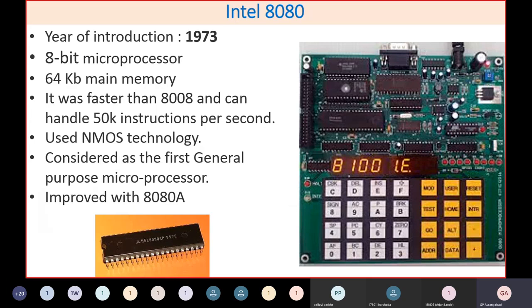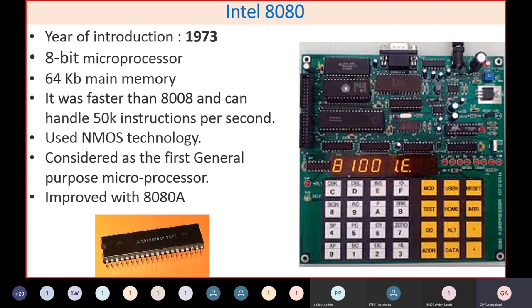After the 8008, the first professional, or you can say general purpose, microprocessor developed was the 8080. Immediately after 1 year, that is in 1973, it was developed. It is an 8-bit microprocessor. It has the capability to address 64 kilobytes of main memory. Incidentally, that is the basic, conventional memory that is normally available on your computers.